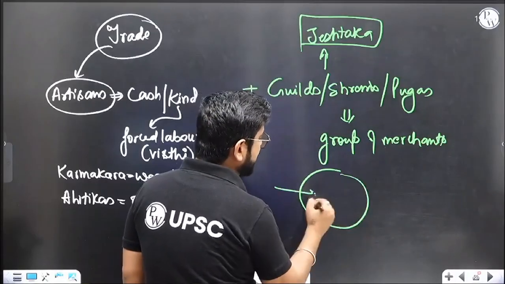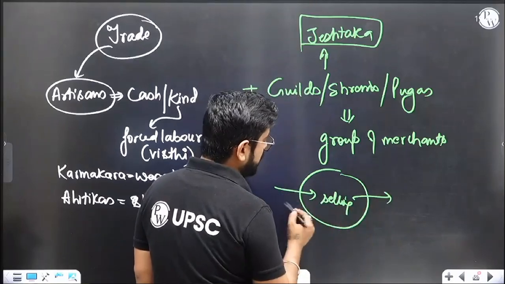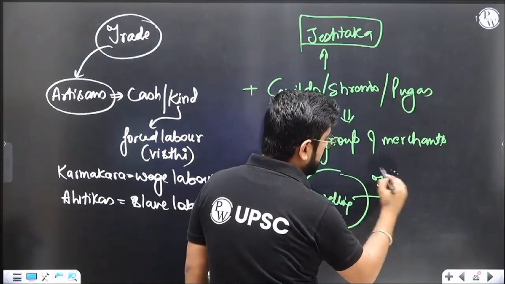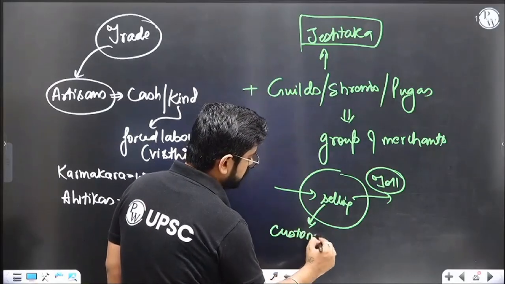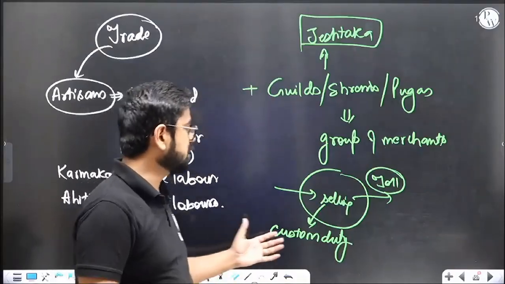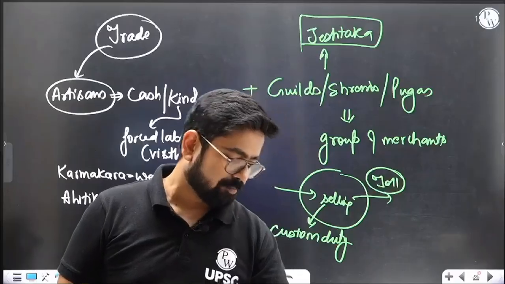Now, while coming inside the city, going out of the city, or selling, what will they pay? Duty. Basically you can say toll, fair toll. And while selling, if it is exported, then some custom duty. So we will have some customs duty and toll as well. This is one source.